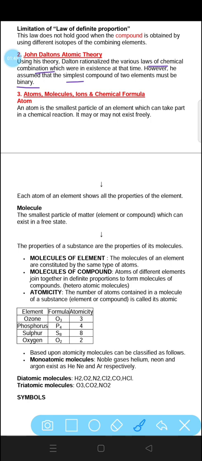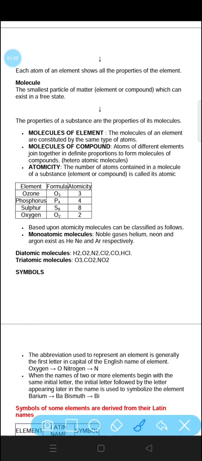Atoms, molecules, ions and chemical formula. Now, an atom is the smallest particle of an element which can take part in a chemical reaction. It could be free or it could not be free. Each atom of an element shows all the properties of the element.